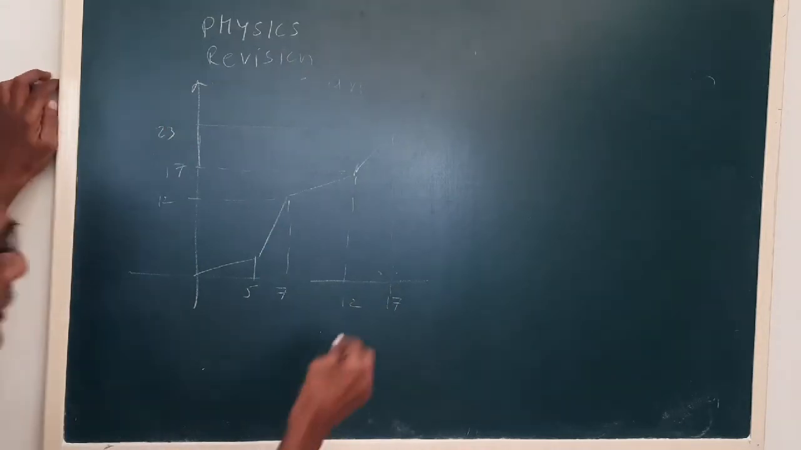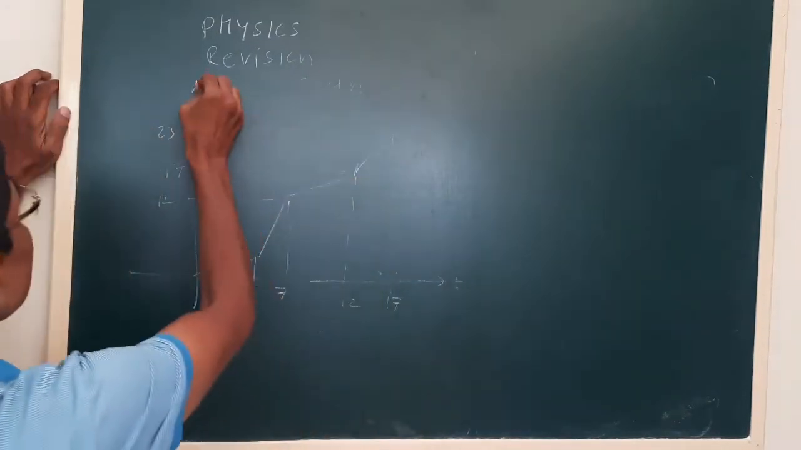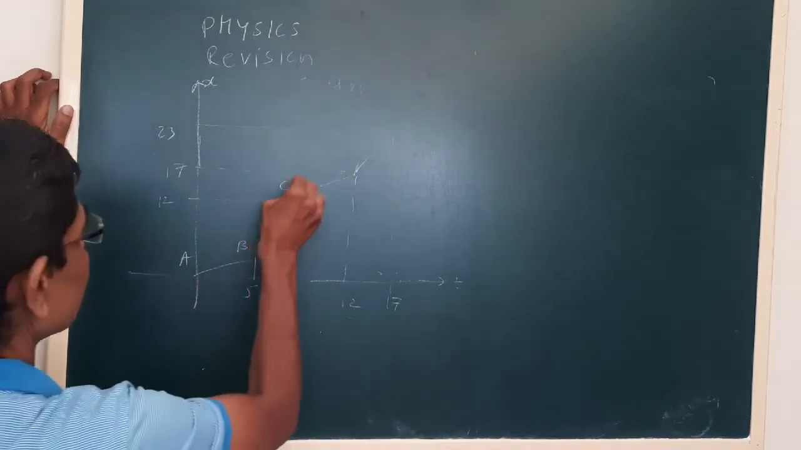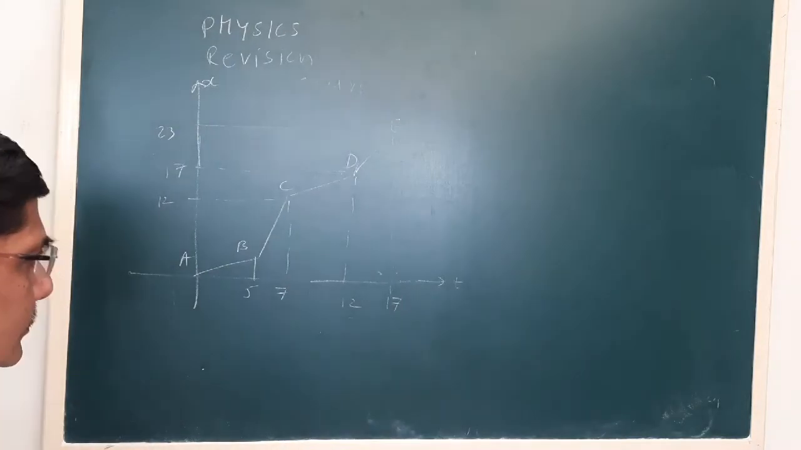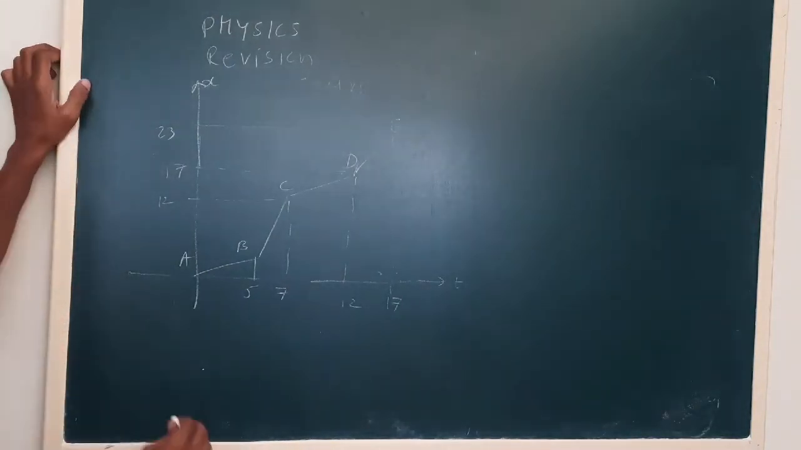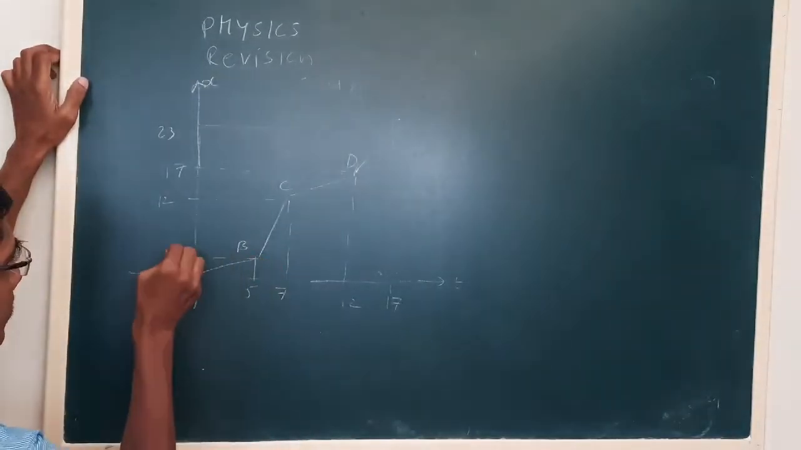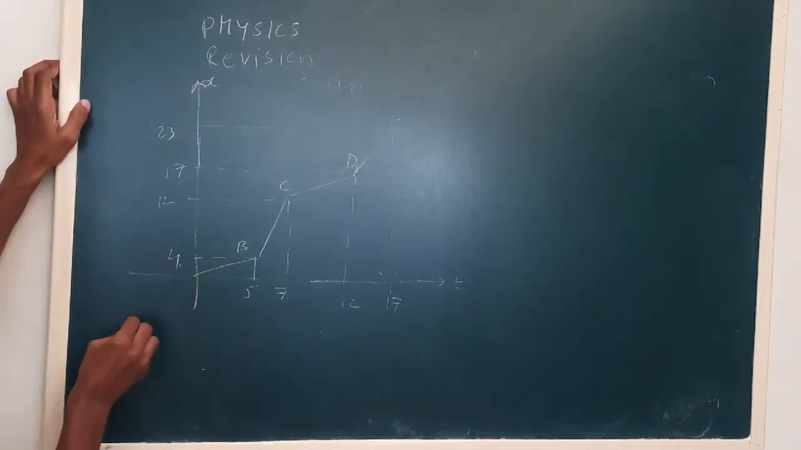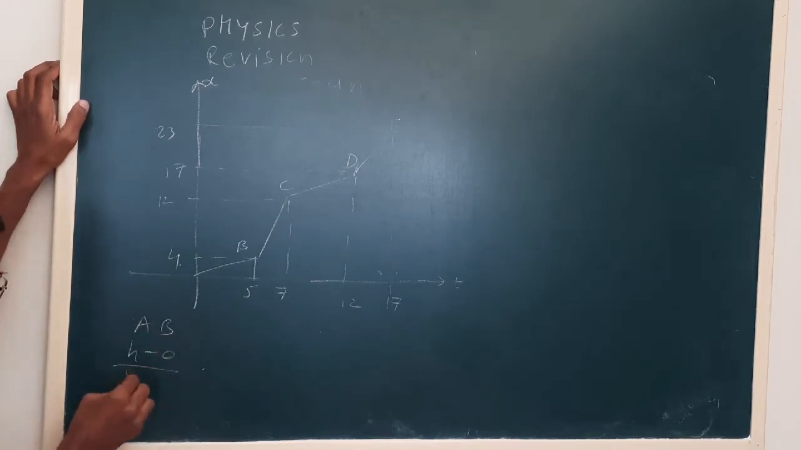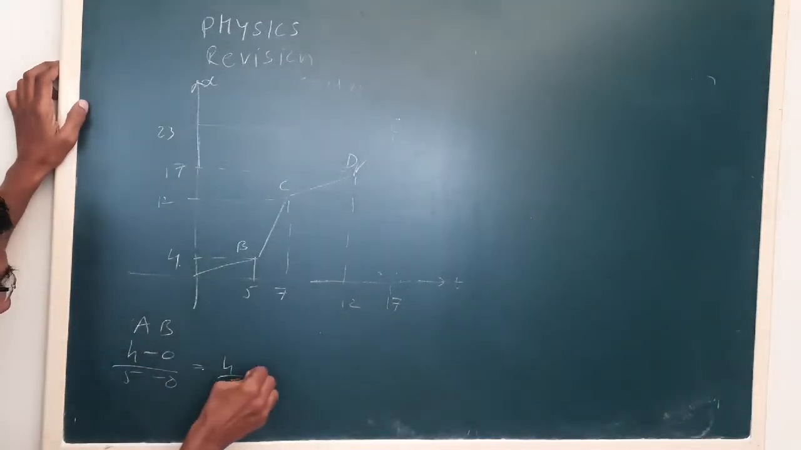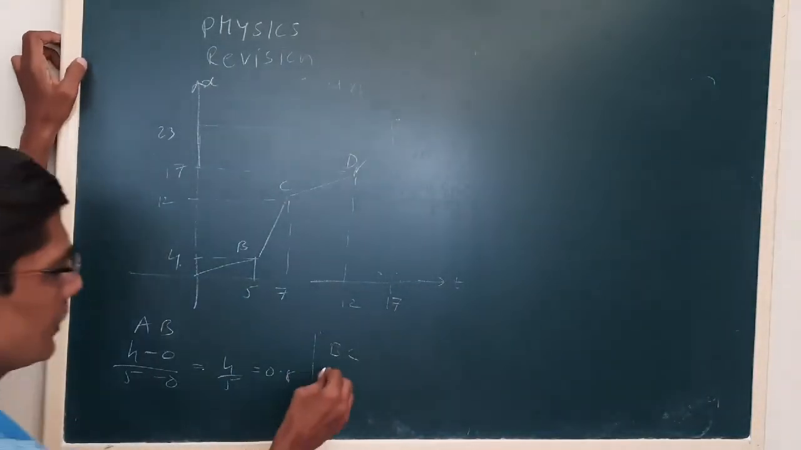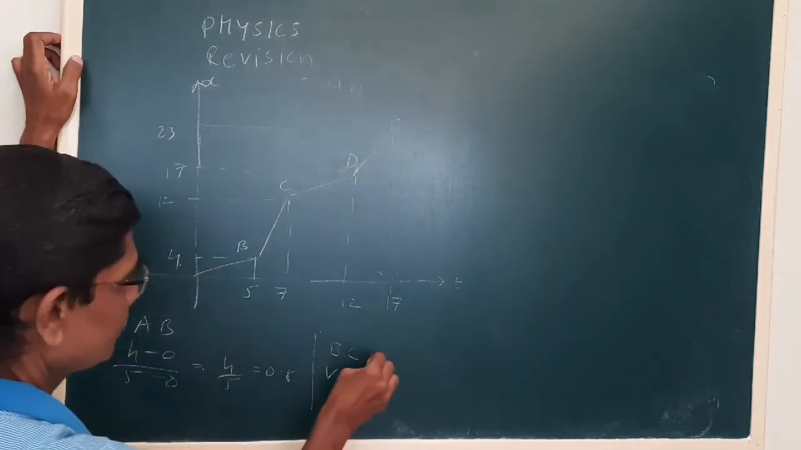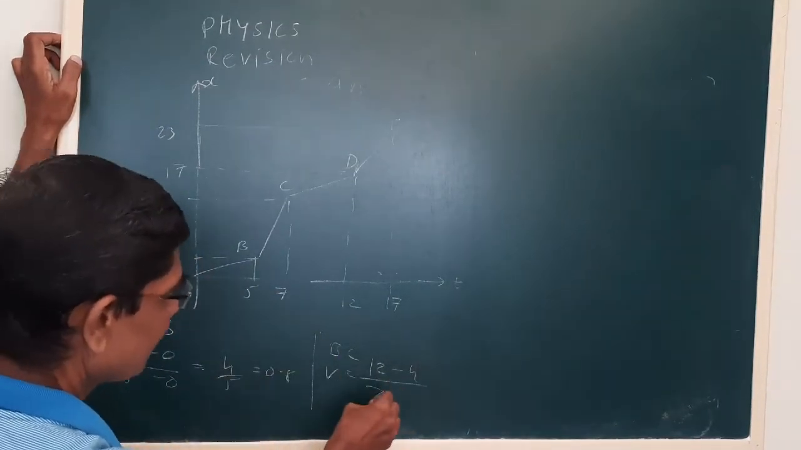Okay, now let us say the graph is like this. Here we try to calculate the speed from 0 to 5 seconds, let us say the AB part. What is the speed here? It will be 4 minus 0 upon 5 minus 0, so 4 by 5 is 0.8. Now in the BC part, the speed will be 12 minus 4 upon 7 minus 5.